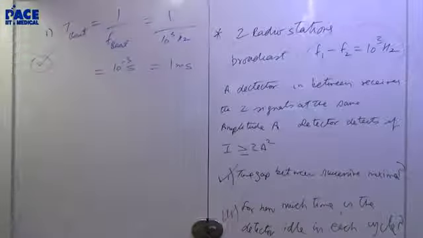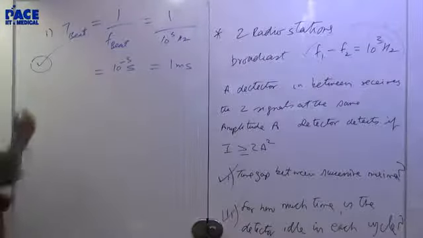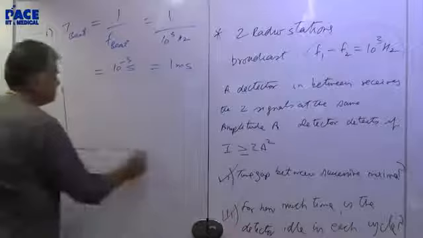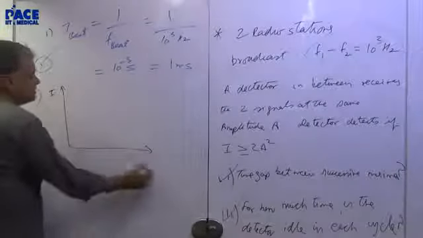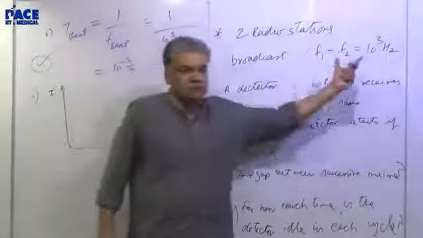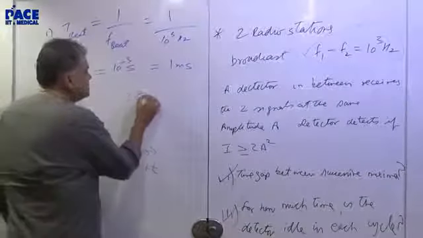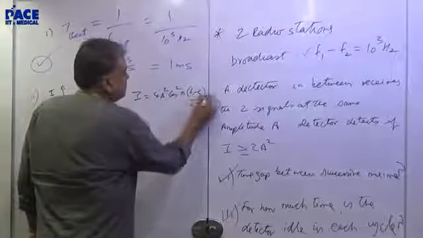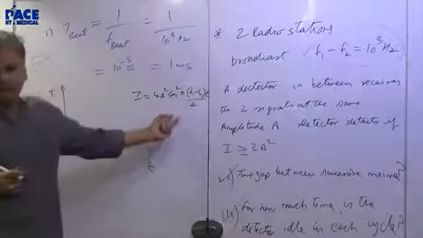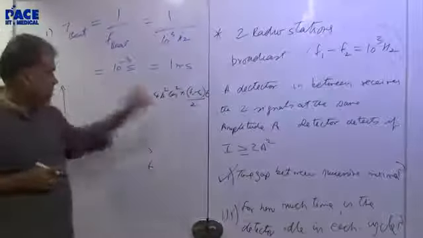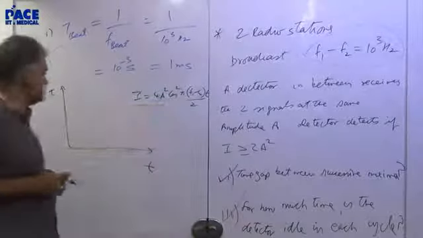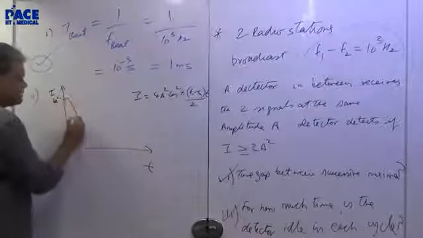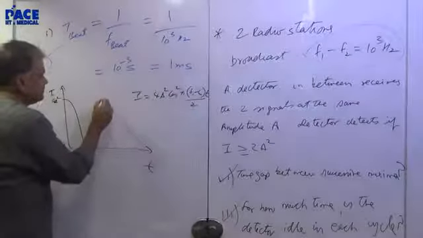For how much time is the detector idle in each cycle? The second part of the question: let me draw the intensity versus time graph. There are only two frequencies. This is the standard one which we have derived. We had said that intensity is equal to 4A square cos square of pi (f1 minus f2) by 2 t. You had derived this, so I am taking it from here. What is the graph of this? This is a cos square cycle. The cos square cycle will start at 4A square and go like this. This is one cycle.